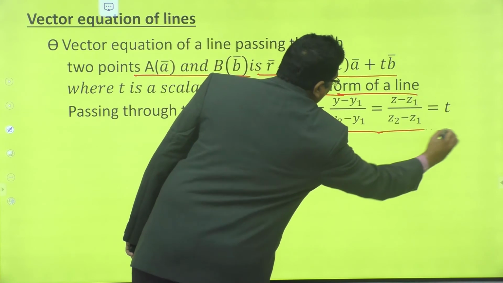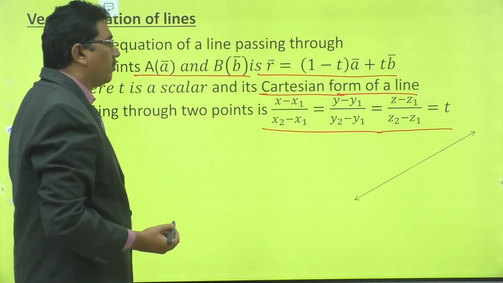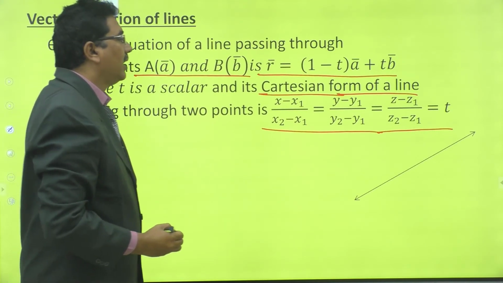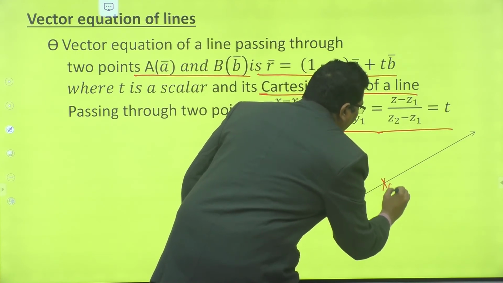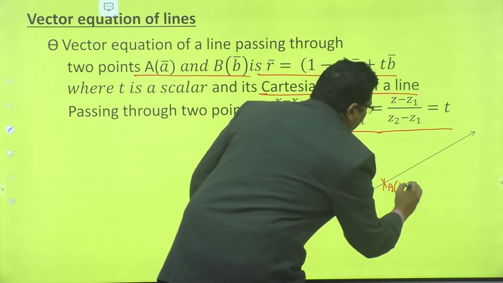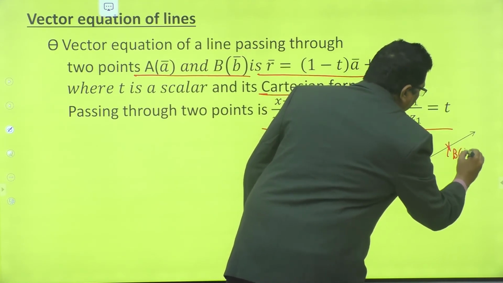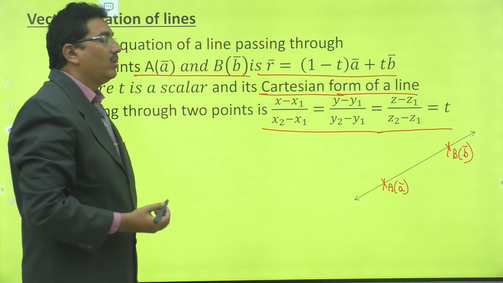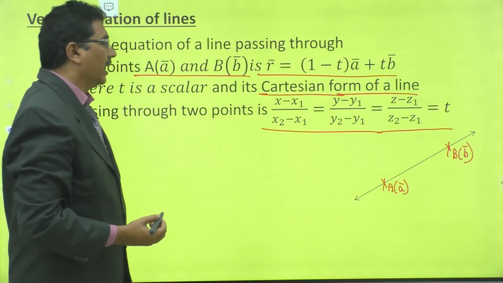This is the Cartesian form of a line passing through 2 points. Suppose this is a line passing through 2 points. This is point A whose position vector is A bar. This is a point B whose position vector is B bar. Now, how to find the vector equation of this line?